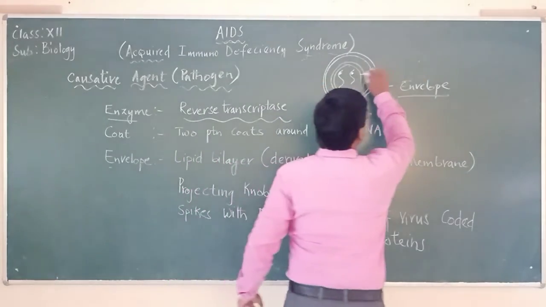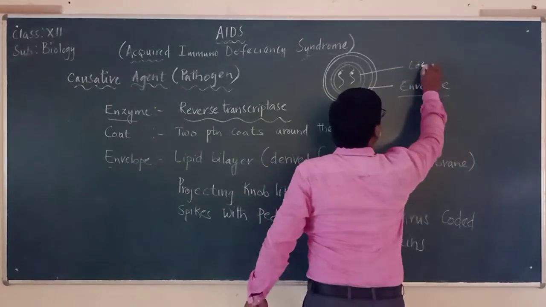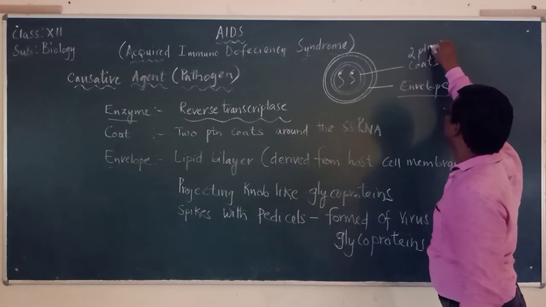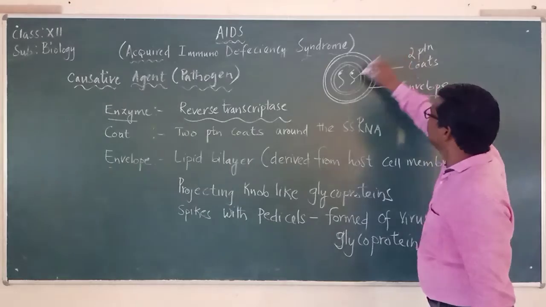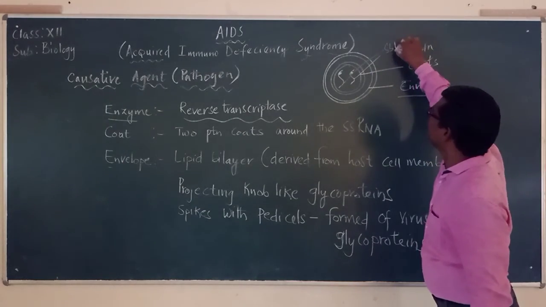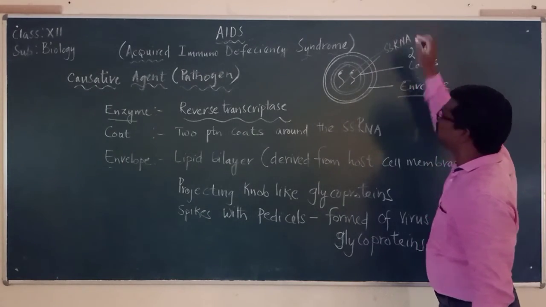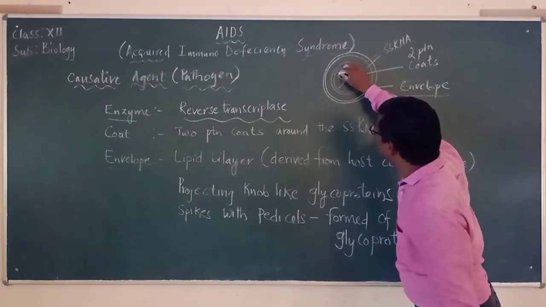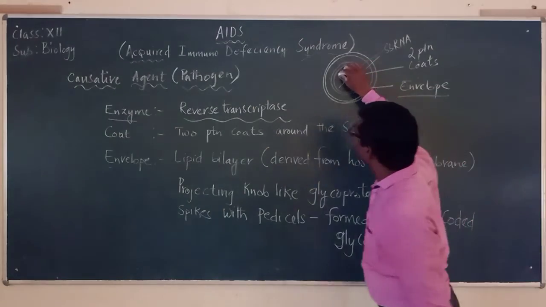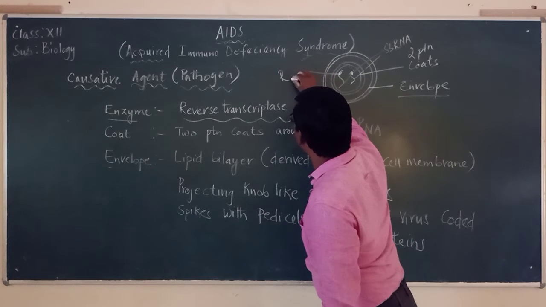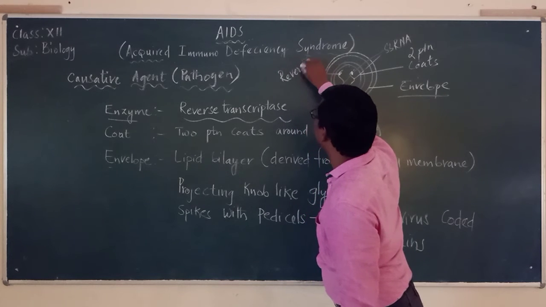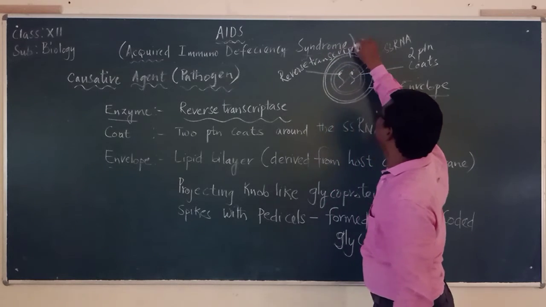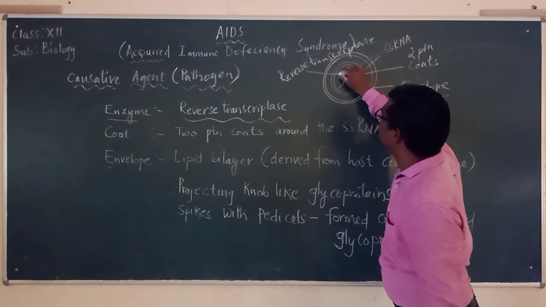So what are these two protein layers called? Two protein coats. And what are these two filaments? These are single-stranded RNA filaments. And what is this that is here? This is the reverse transcriptase enzyme, which we are labeling here.